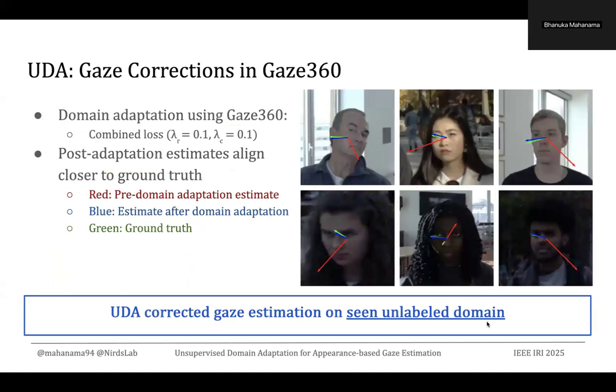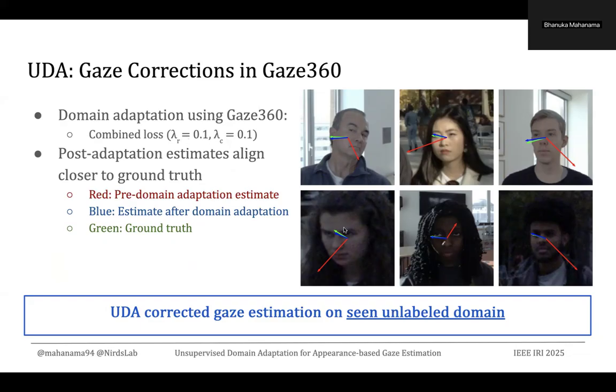Now we can visualize these gaze improvements using samples from the Gaze360 dataset. Here we have gaze corrections for Gaze360 along with samples from the dataset. We have visualized the corrections when we trained with the combined loss function with lambda r and lambda c equal to 0.1.